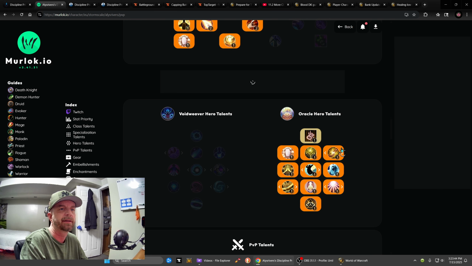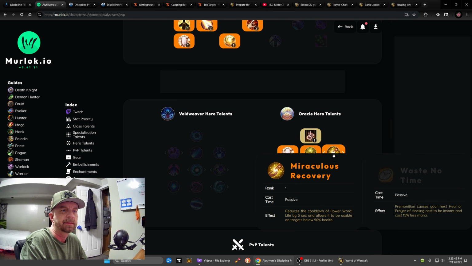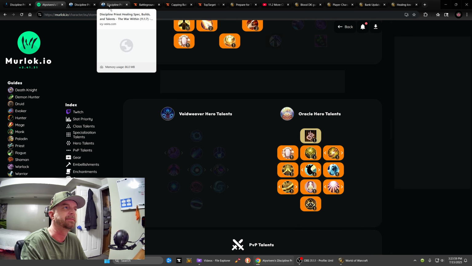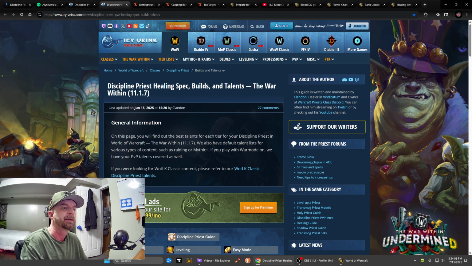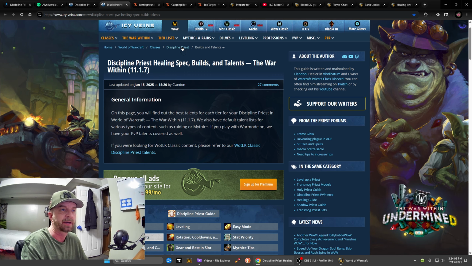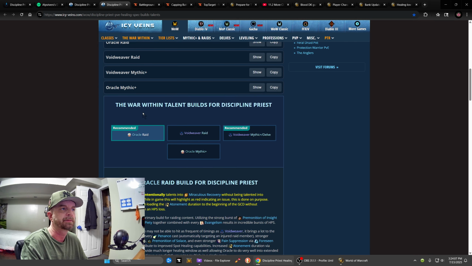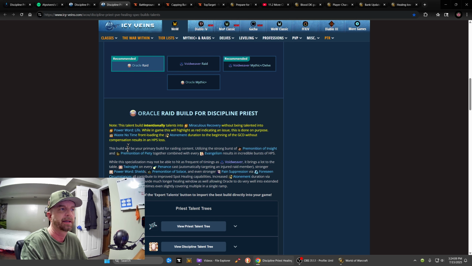This is the build I have. So we picked Miraculous Recovery, and I get a lot of questions of why I picked this, because it shows up as red in game. The reason is given over on Icy Veins, under the Discipline Priest build and talent section. If you scroll down underneath the talent build options,